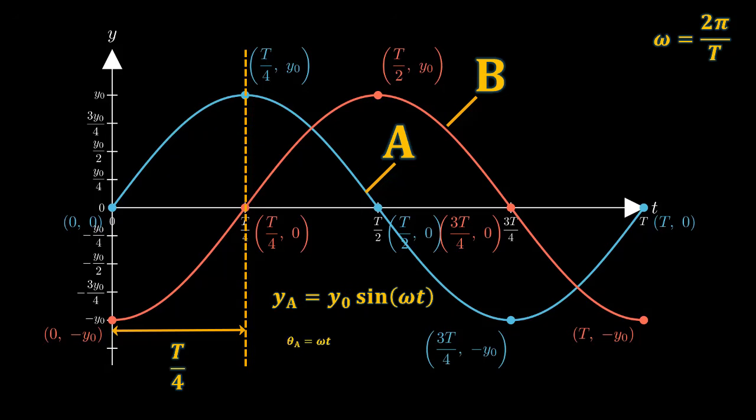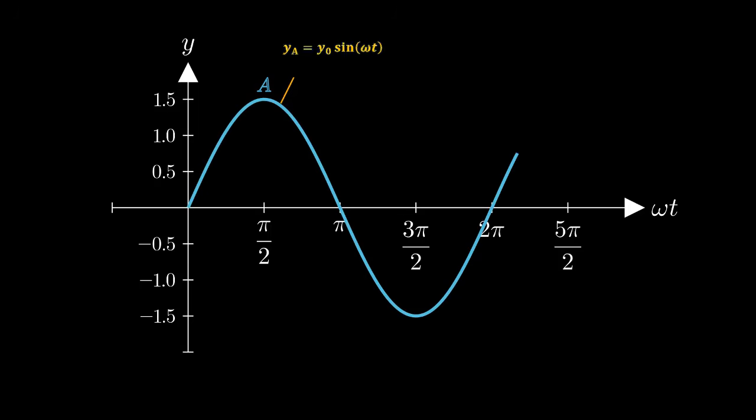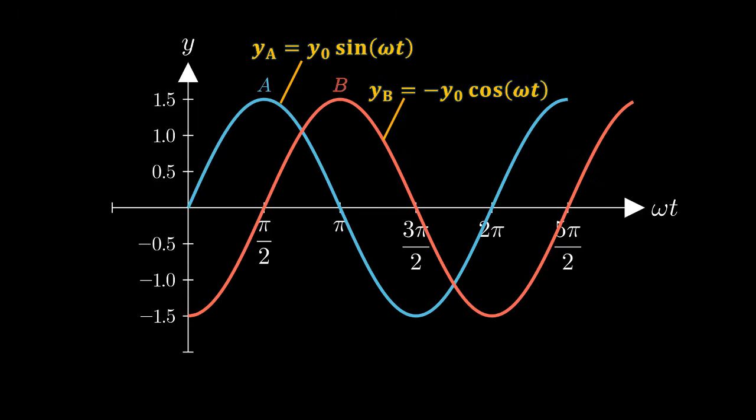Here we can write theta A equals to omega t, where theta A is the phase of A. Based on the graph of B, we can write the equation for the variation of its displacement with time as yb equals to minus y naught cos omega t. Now, these two equations may look completely unrelated.